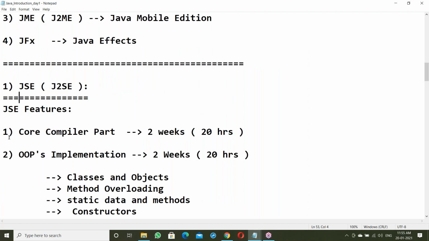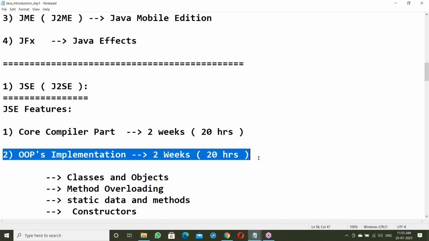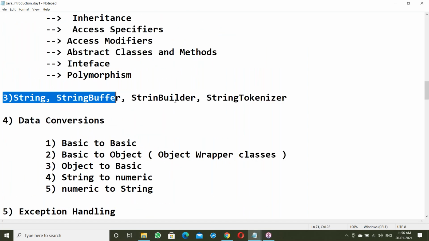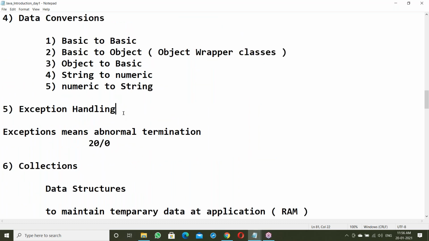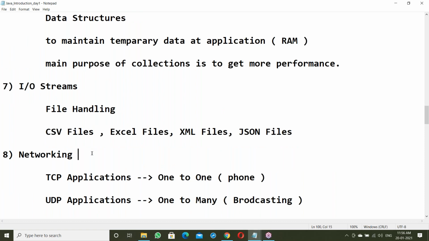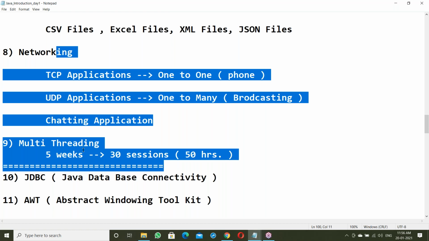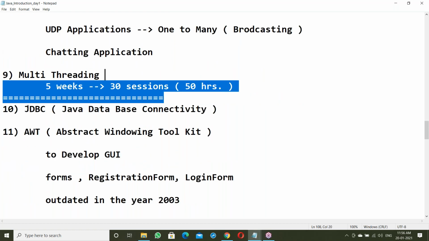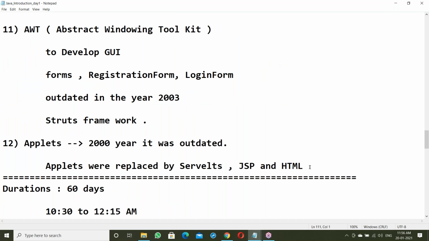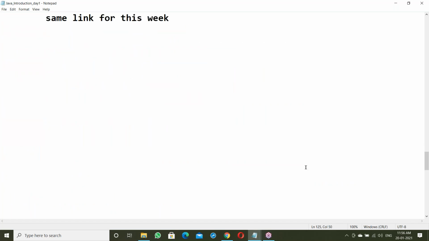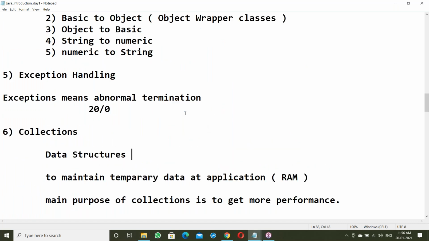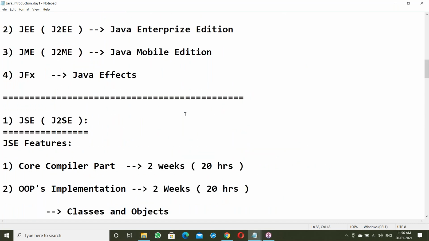SE features: compiler parts, OOPS implementations, StringBuffer, StringBuilder, StringTokenizer. Yesterday we discussed data conversions, exception handling, collections, IO streams, networking, multi-threading. After this we are going to discuss, as per our syllabus, JDBC, AWT, applets. So this is what we discussed yesterday. Enterprise edition contents also expand into frameworks, all of which we will expand here.